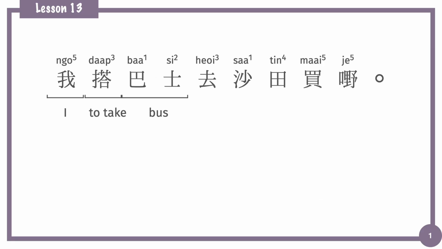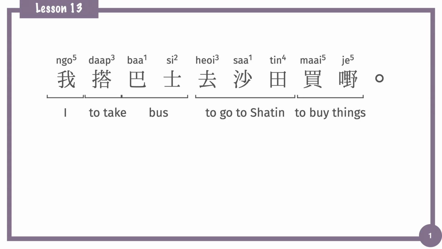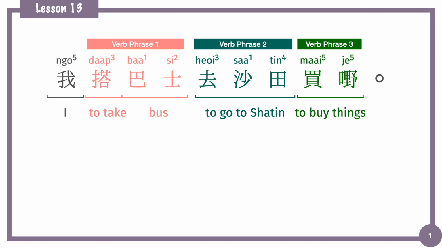Go back to the sentence. After 搭巴士, we have 去沙田. 沙田 is a place in Hong Kong. 去沙田 means go to Shatin. Then we have 買嘢, which means to buy things. In this sentence, we have three verb phrases, including 搭巴士, 去沙田, and 買嘢.